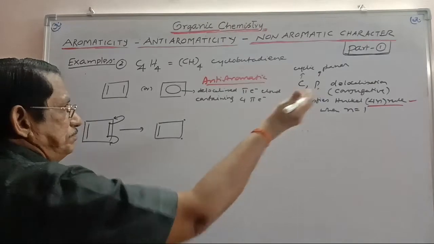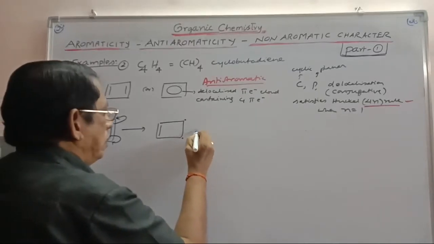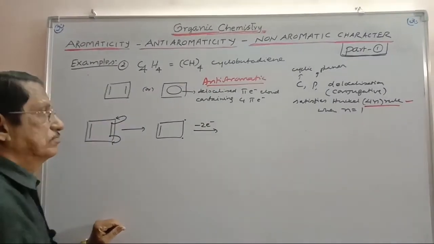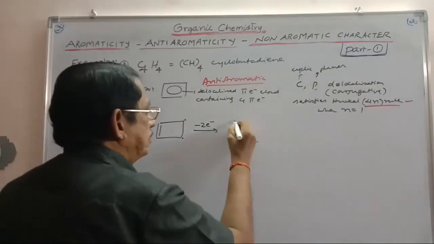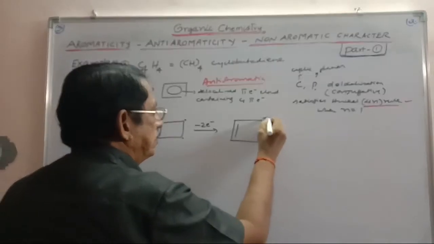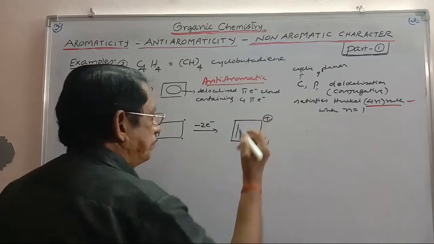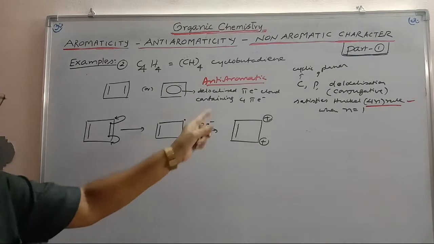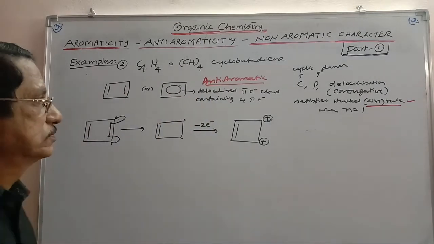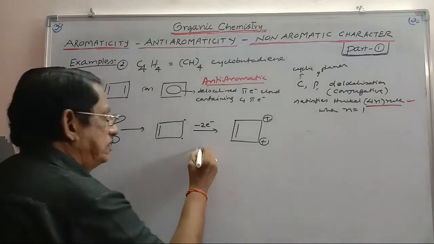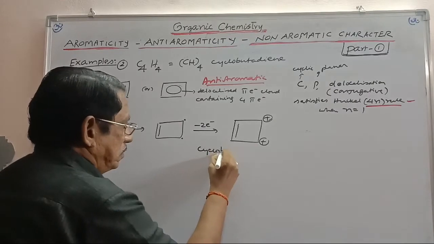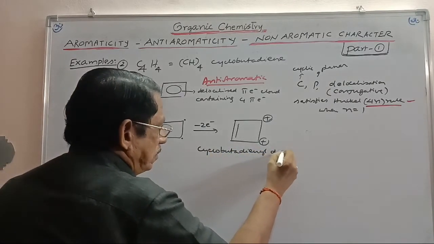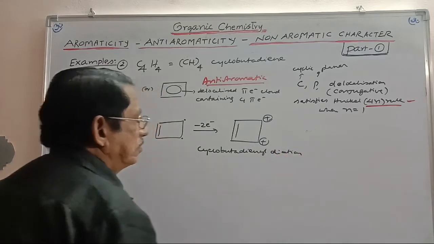This is also the same. When this loses 2 electrons, it is obtained as positive here and positive here. This is the cyclobutadienyl dication.